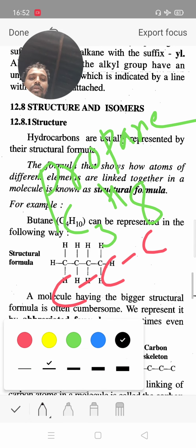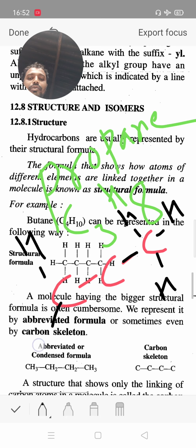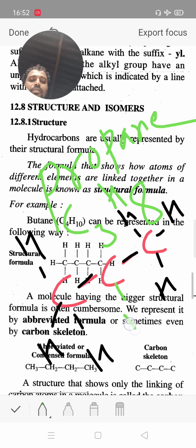Complete the valency 4: the terminal carbons have 1, 2, 3 and 4 completed, and the middle carbon has 1 and 2, 3 and 4 completed. This is the structure of propane, with carbon-carbon single bonds.